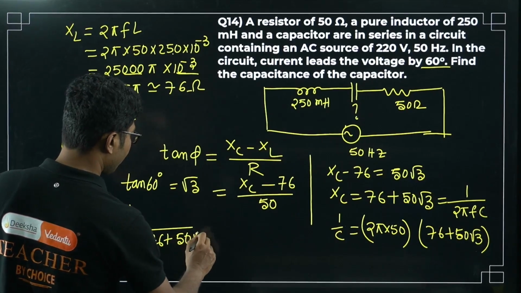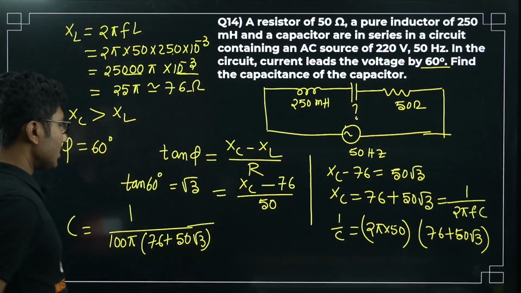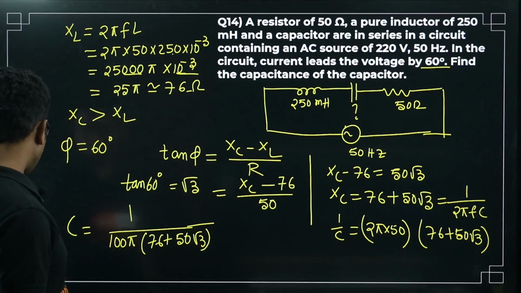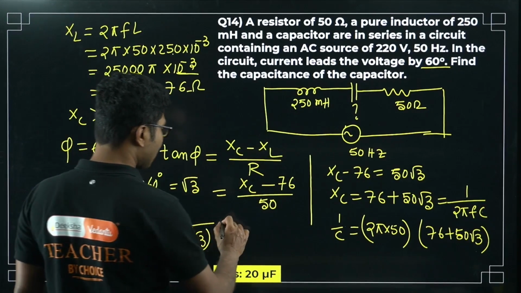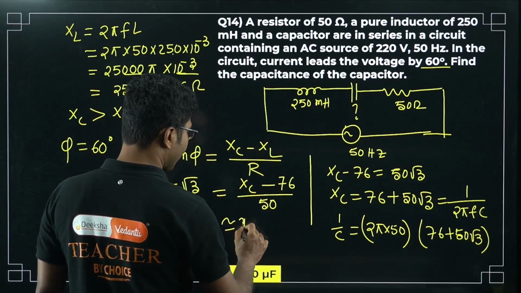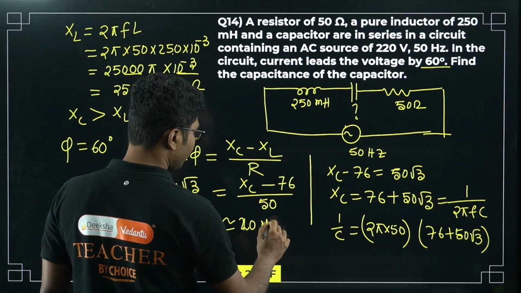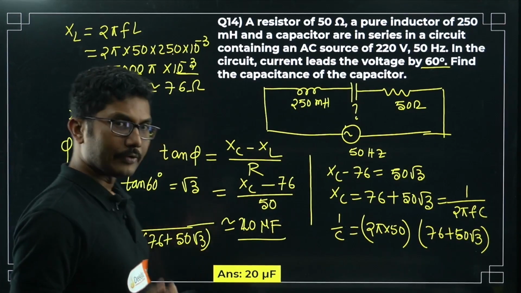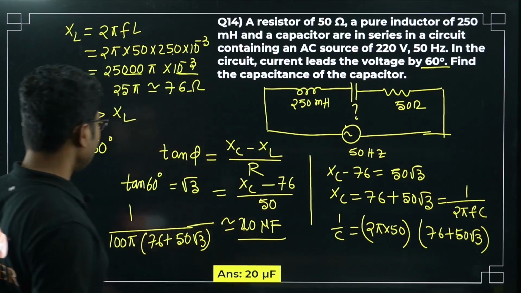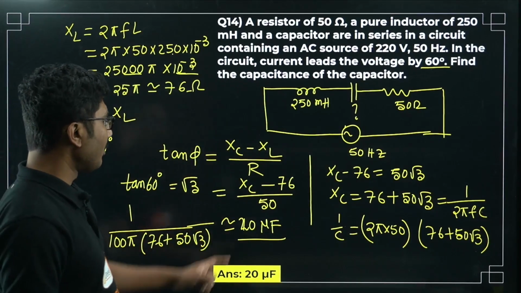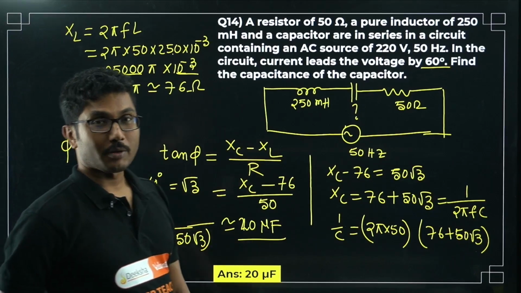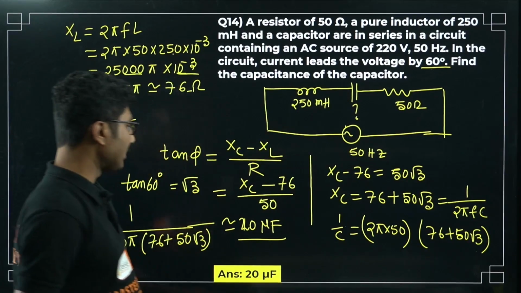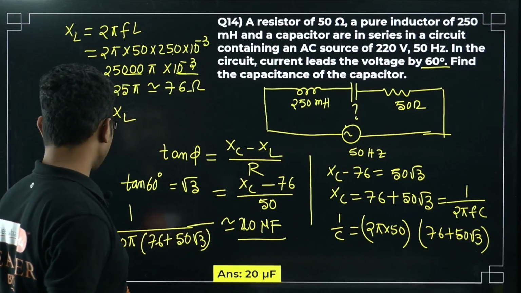Okay, 50 root 3, right? If you solve it, I know the answer by the way, it will come out to be approximately 20 microfarad. You can check if the answer is matching or not. Microfarad means 10 to the power of minus 6 will come, so you can calculate and it will be approximately 20 microfarad.